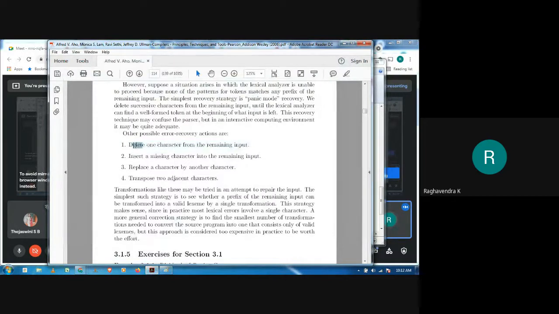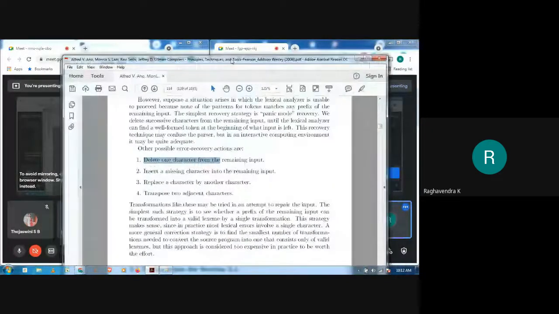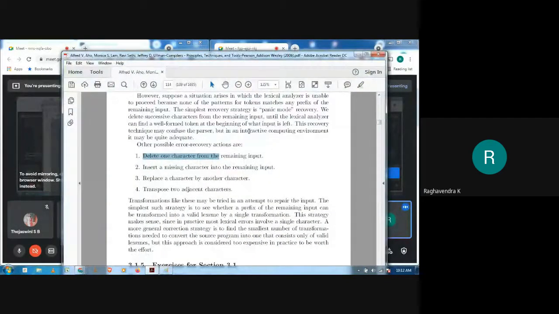So it can delete only one character. It can't do more, because if we give that luxury to our Lexer, then whenever it finds some error, it could delete the entire program, or a majority part of the program. So we will not allow that. We will only allow deletion of one character from the remaining input if it is possible to recover from that error. Instead of deleting, it can also insert a missing character into the remaining input.